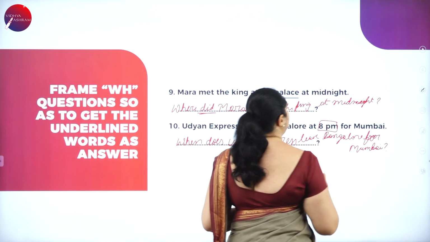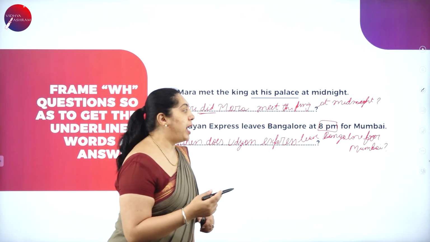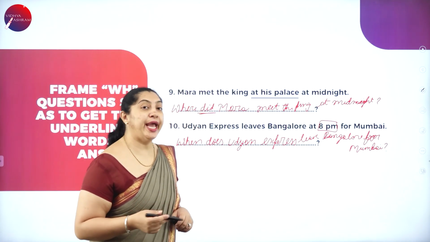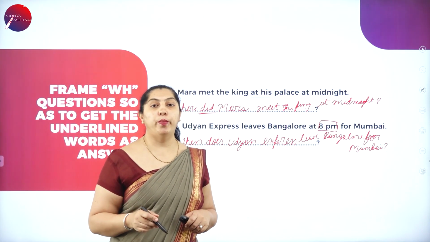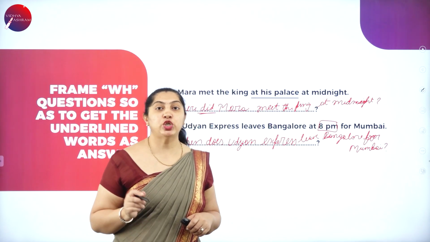Underlined word is 8 p.m. So when does Udyan Express leave Bangalore for Mumbai? Udyan Express leaves Bangalore at 8 p.m. for Mumbai. You should be very clear in when you write the WH questions.